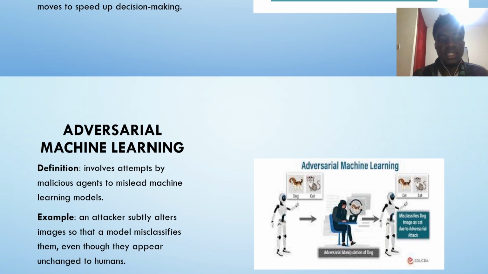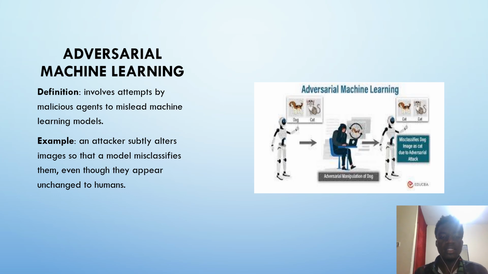And then adversarial machine learning. This is a technique in AI that attempts to mislead the model into giving wrong answers, so that those wrong answers can be used to find better solutions on how to guide the machine model away from making those mistakes. For example, an attacker subtly alters images so that a model misclassifies them, even though they appear unchanged.